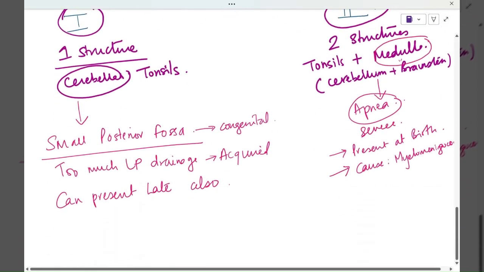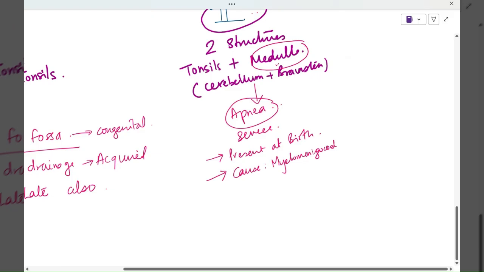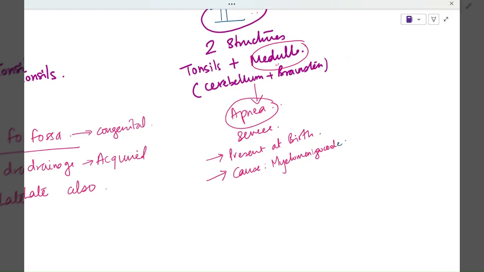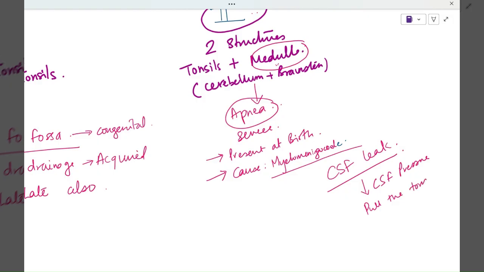So what is happening in this myelomeningocele? There is a CSF leak through the myelomeningocele. This CSF leak is going to decrease the CSF pressure, and it will pull the cerebellar tonsils and the medulla through the foramen magnum.